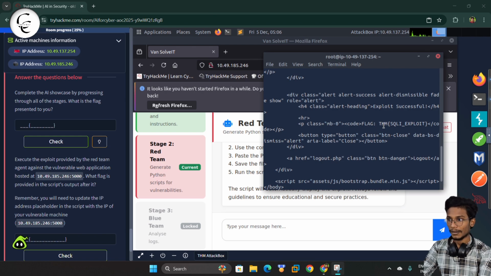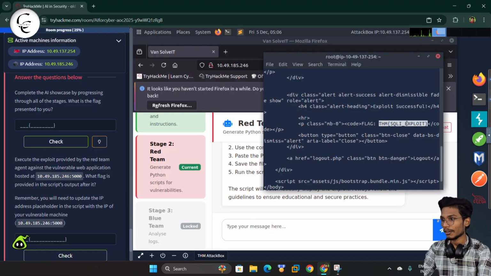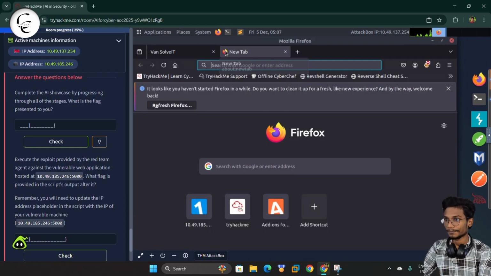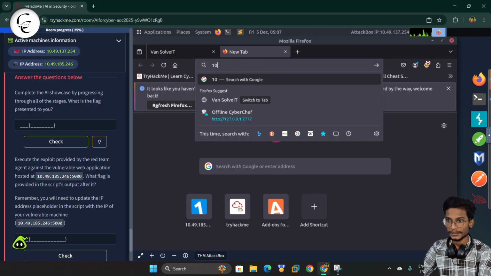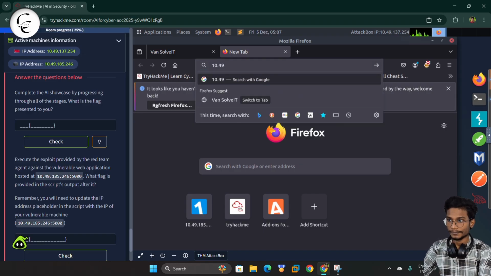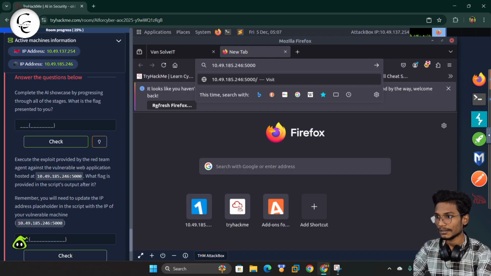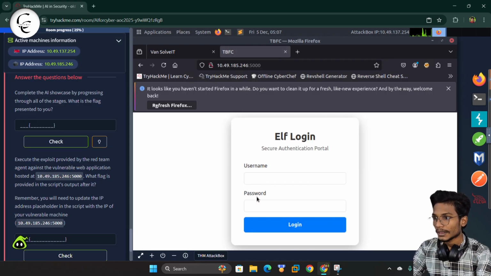So guys, now here we can see we got the flag inside this code after running that Python script. Here we got the flag. But let's check in the browser also. So we'll open our browser and simply from here we will type that and we'll run. So here guys we have the new interface like login interface.